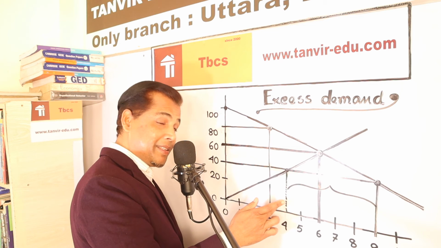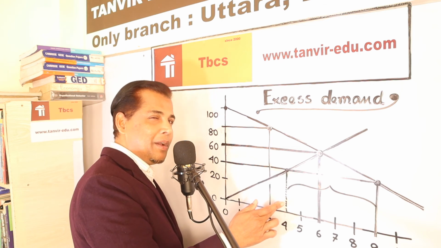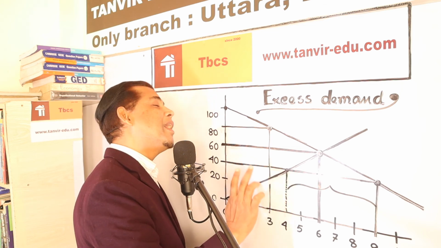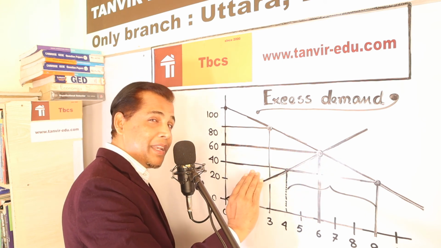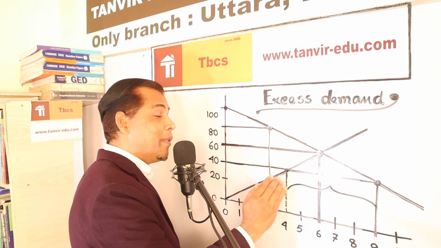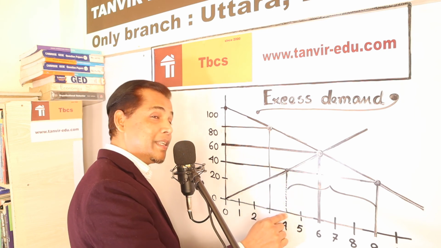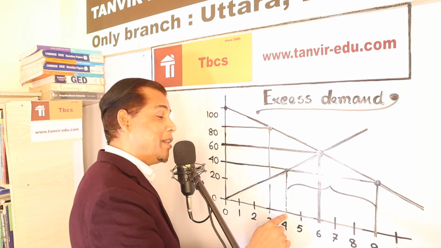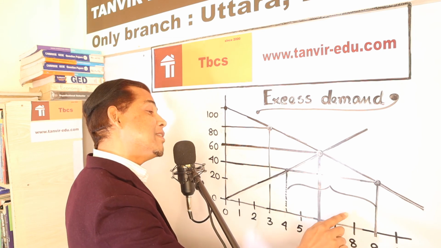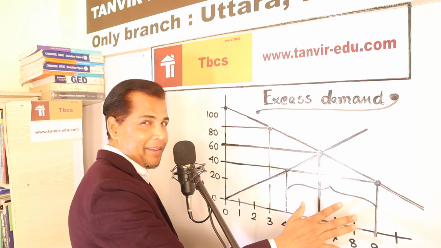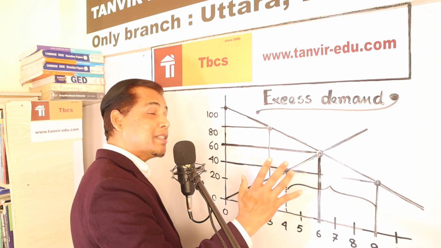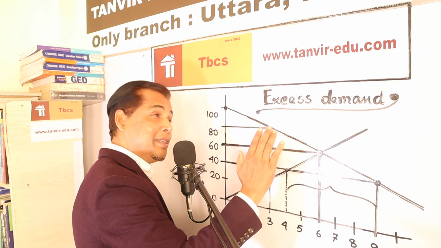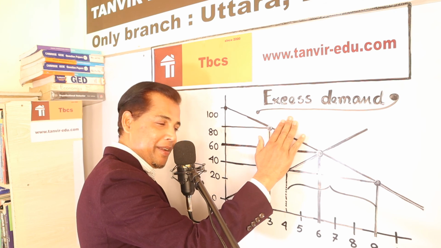But this is the people's tendency. Oh, less price, so buy more. And because of this tendency, we are watching where supply is 4 millions, but 9 millions are being expected. And this voracious mentality is known as excess demand.